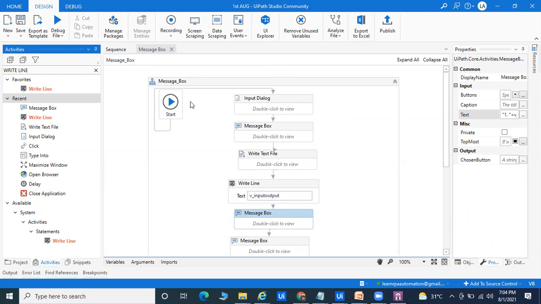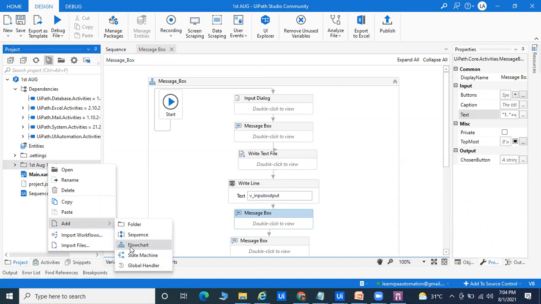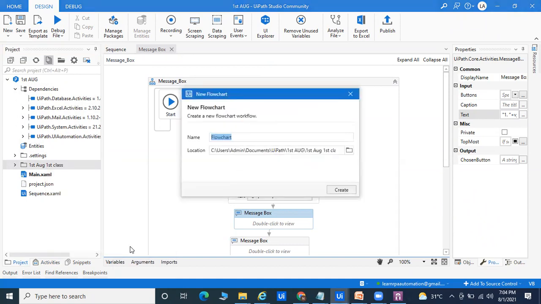Right now the time is 7:04. I can show you one thing called notepad automation. Again, I'm going to repeat these things, but you can understand again. In this project, I'm going to add a flowchart, and here I'm taking the notepad automation. Simple, you can pass the notepad automation.